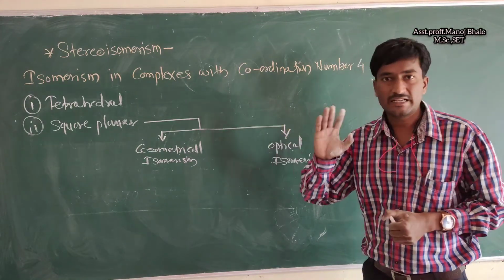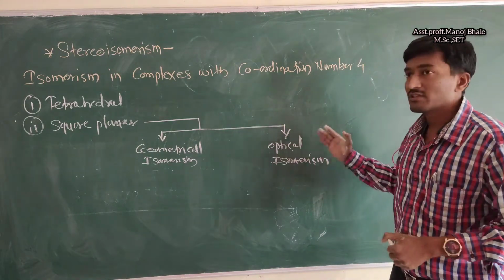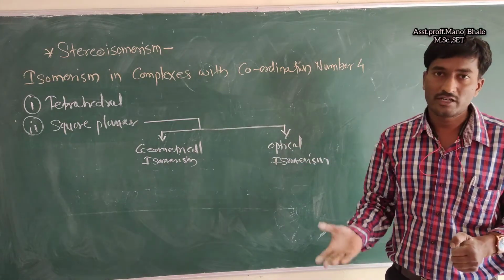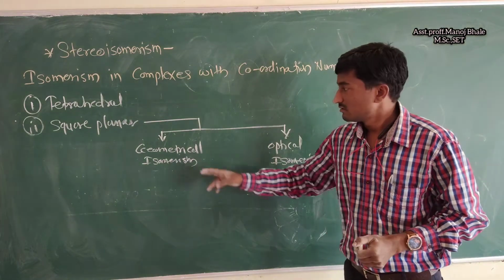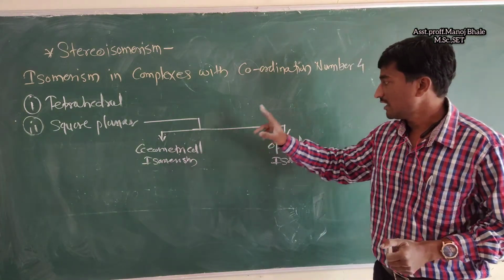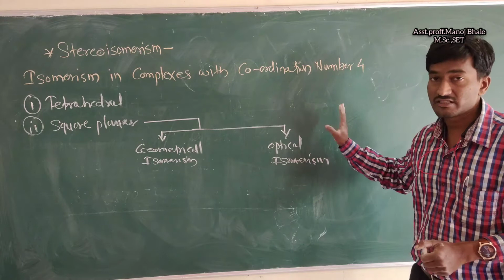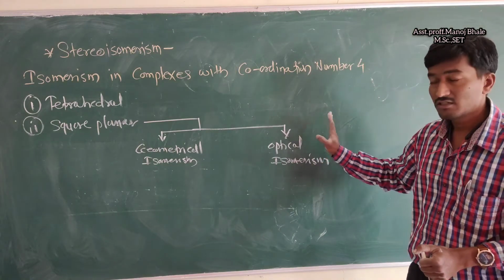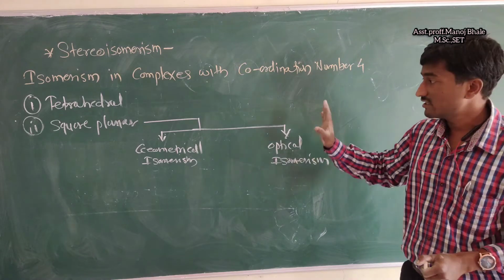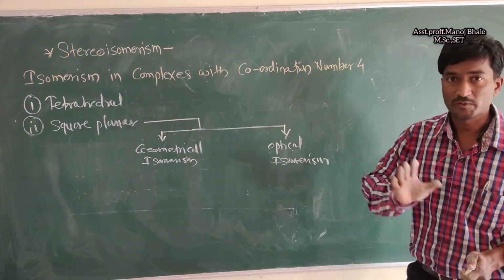Geometrical isomer means cis and trans. Optical isomer means dextro and laevo. The square planar structure has geometrical isomers, and in some cases optical isomers, but this is not possible in all cases. The presence of optical isomers is exceptional.